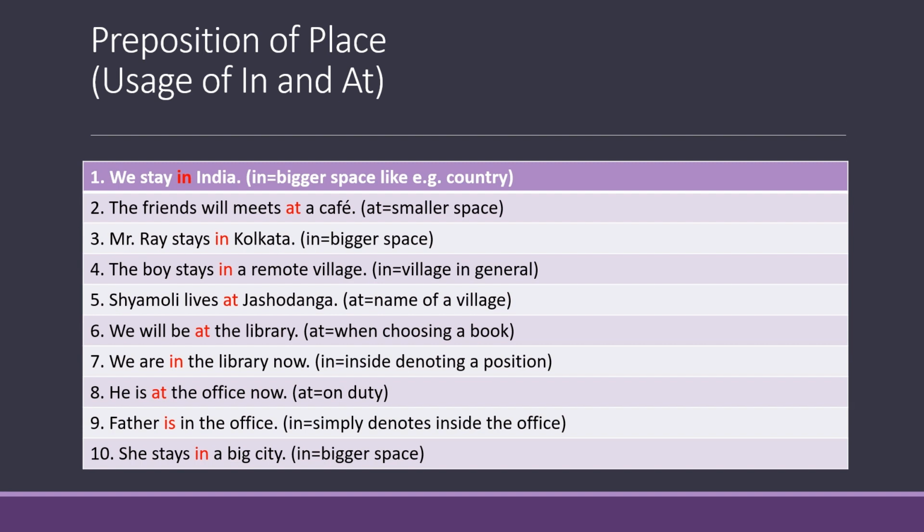We will be at the library. Example number 6. Now here at means we are choosing a book, or we will be at the library. Here at is used before the library, denoting when choosing a book or the purpose of being in a library.